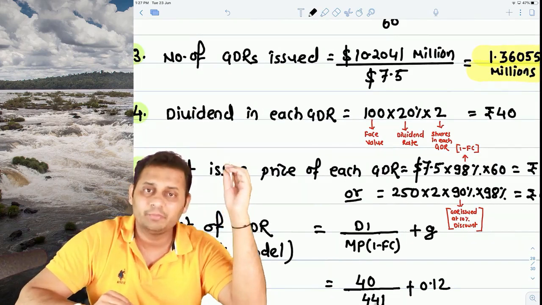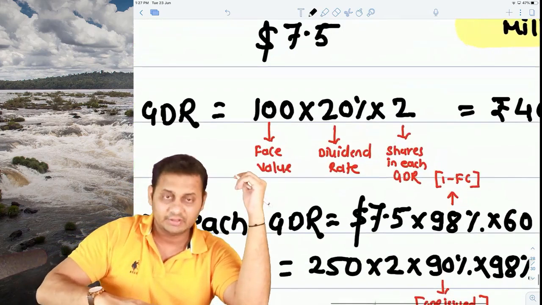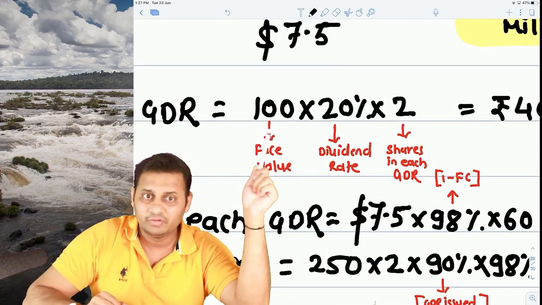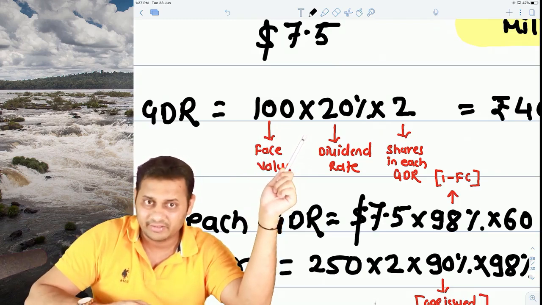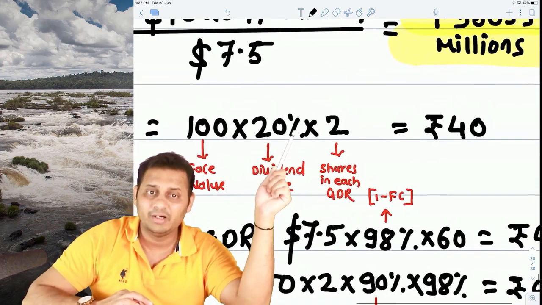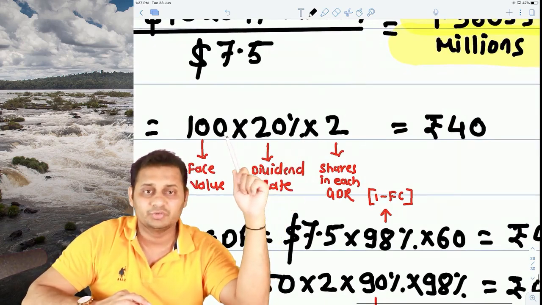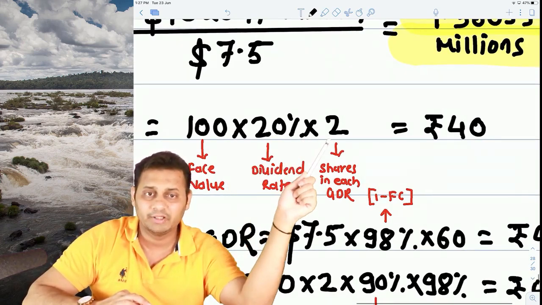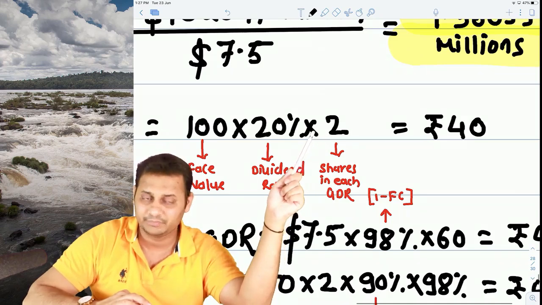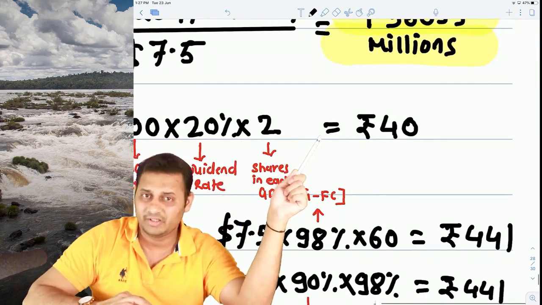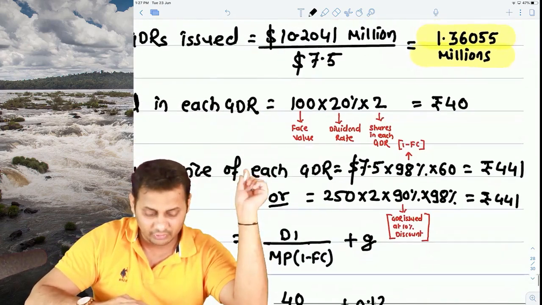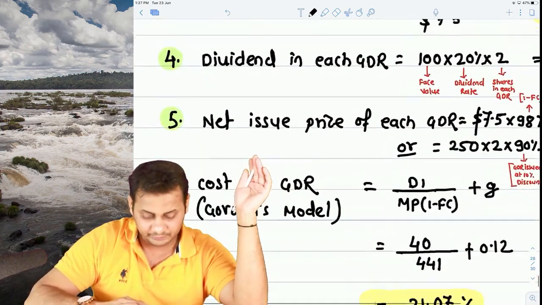Then dividend in each GDR. How much dividend are we paying for every GDR? See, 100 is the face value, 20% is the dividend rate. So 20 rupees, multiplied by 2, because every GDR covers 2 shares. So this is the dividend of 1 share, multiplied by 2 will be the dividend of 2 shares. The total dividend will be 40. This is expected, so don't add growth. Already the growth is added in that.